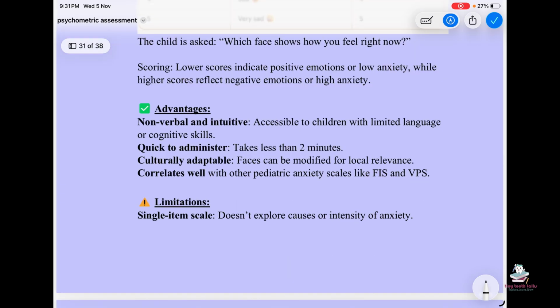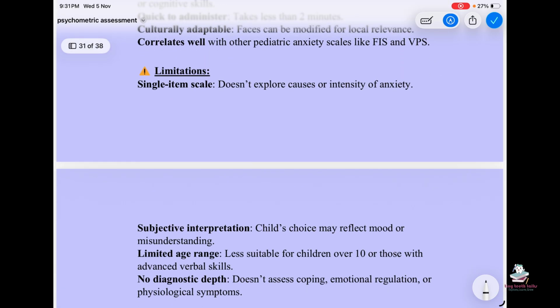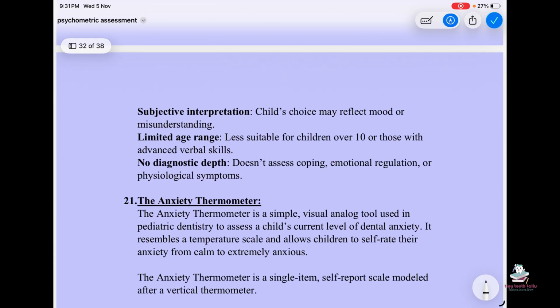Advantages: non-verbal and intuitive, accessible to children with limited language or cognitive skills, quick to administer, takes less than 2 minutes, culturally adaptable, faces can be modified for local relevance, correlates well with other pediatric anxiety scales like FIS and VPS. Limitations: single item scale, doesn't explore causes or intensity of anxiety. Subjective interpretation, child's choice may reflect mood or misunderstanding.